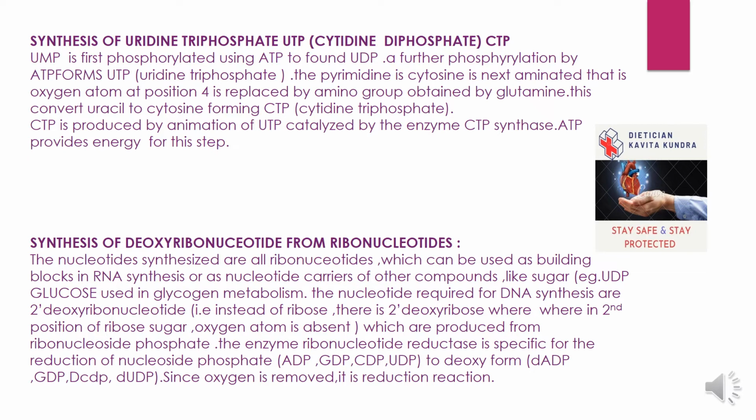The nucleotides required for DNA synthesis are 2-deoxyribonucleotides. In 2-deoxyribose, the oxygen atom at the second position of the ribose sugar is absent. These are produced from ribonucleoside diphosphates. The enzyme ribonucleotide reductase is specific for the reduction of nucleoside diphosphate to the deoxy form. Since oxygen is removed, it is a reduction.